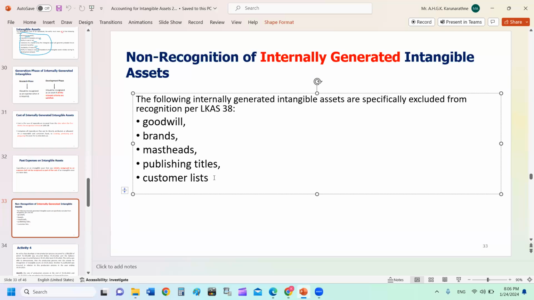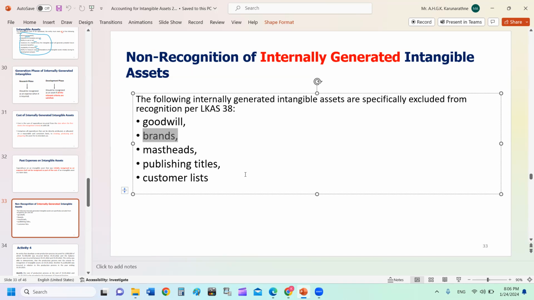Email accounts can be sold to other parties, subject to some privacy agreements, right? Subject to the restrictions relating to privacy agreements. So these customer databases have a market value. Some people collect email addresses, sometimes at 2 rupees or 1 rupee per email address. So these are intangible assets, but you cannot recognize your own goodwill or your own brands in your financial statement.